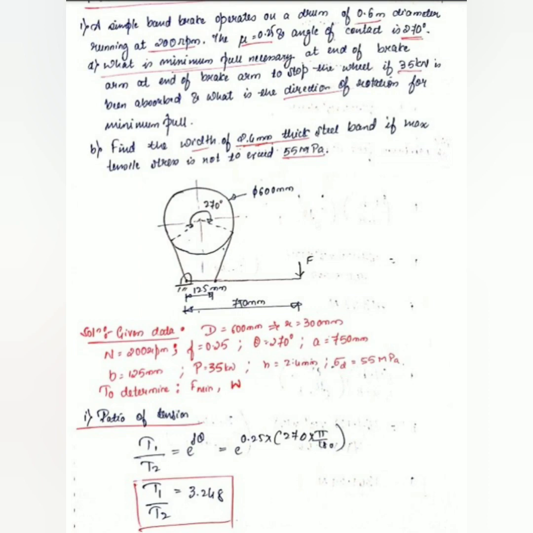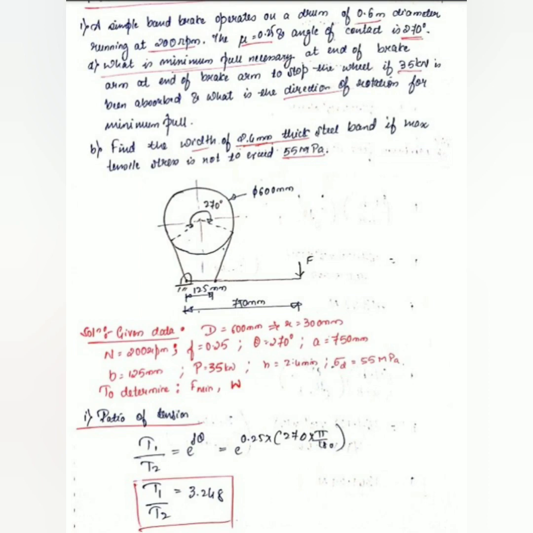So the figure is already given in the question, where 270 degrees is shown, that is the angle of contact, with drum diameter 600 mm, and the length of the lever or length of the arm is also mentioned, and the distance small b is 125, that is also mentioned. But in this question they have not mentioned the direction of rotation of the brake drum, and in spite of that, they are asking the direction of rotation for minimum pull.